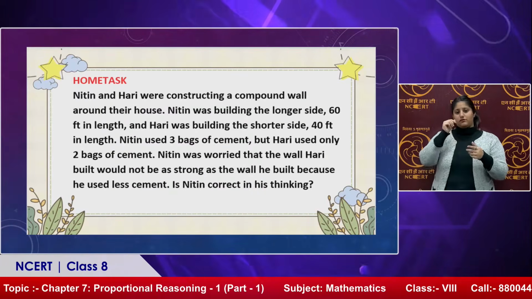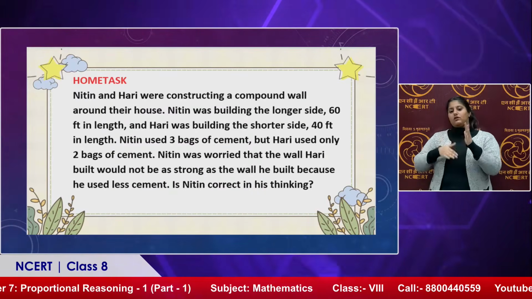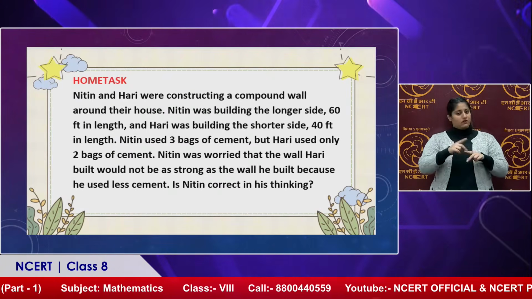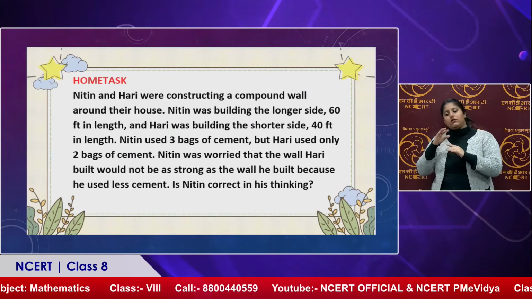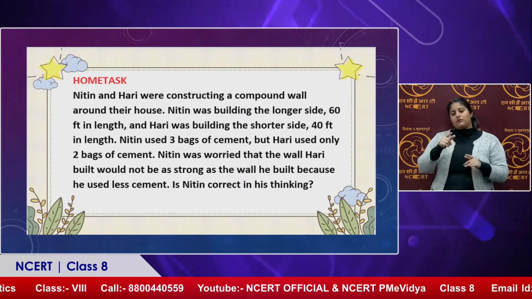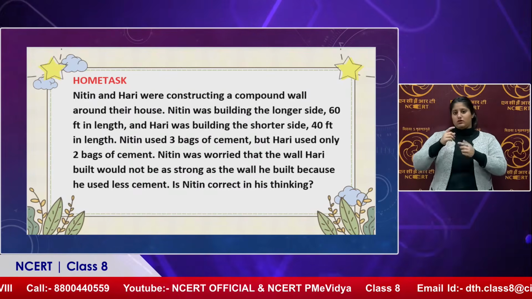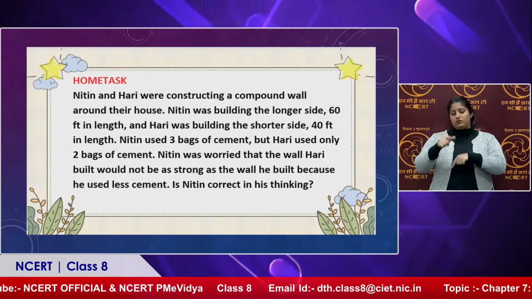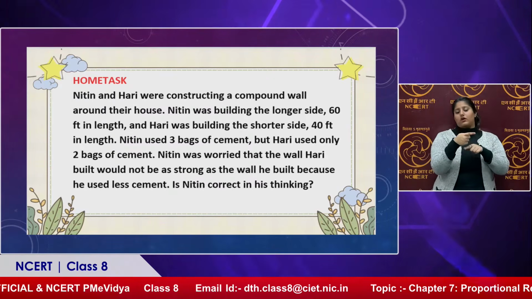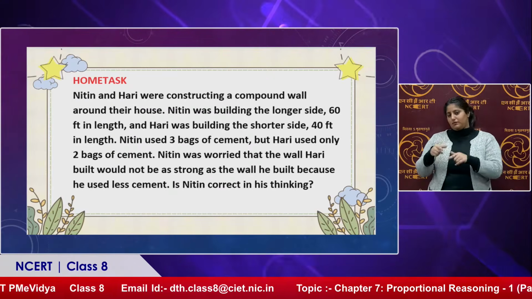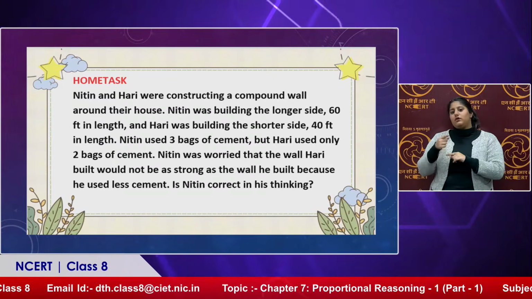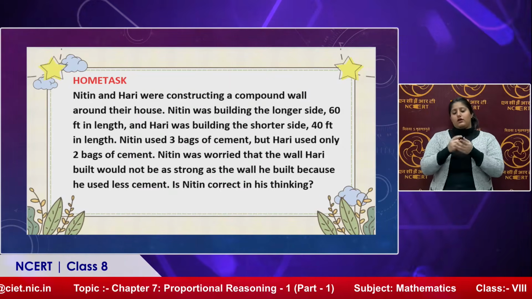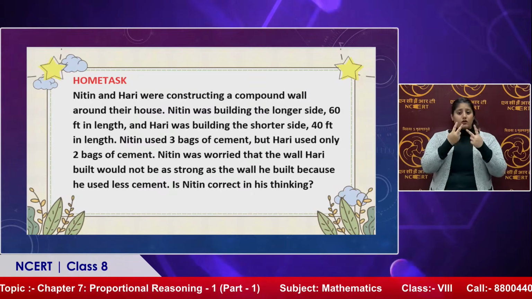Nitin and Hari were constructing a compound wall around their house. Nitin was building the longer side, 60 feet in length, and Hari was building the shorter side, 40 feet in length. Nitin used 3 bags of cement but Hari used only 2 bags of cement. Nitin was worried that the wall Hari built would not be as strong as the wall he built because he used less cement. Is Nitin correct in his thinking? So, you need to calculate the ratio in this question. Just try to solve this question and find out whether Nitin was correct or not.